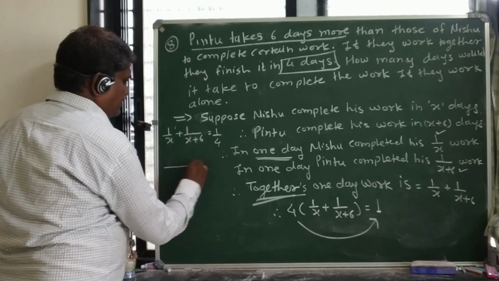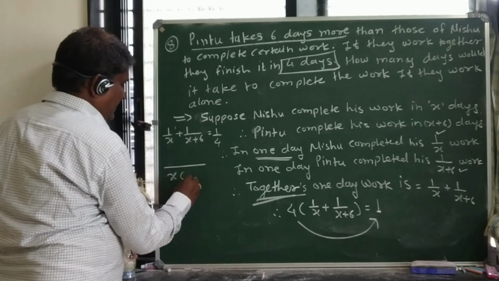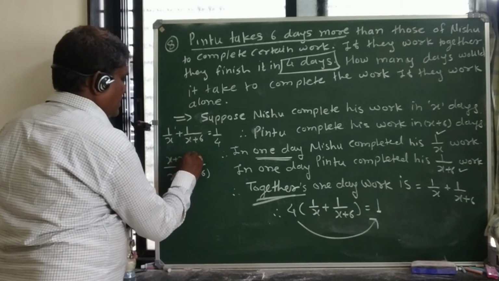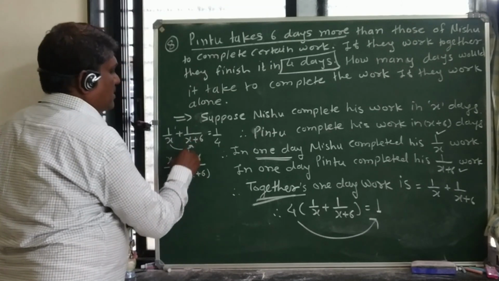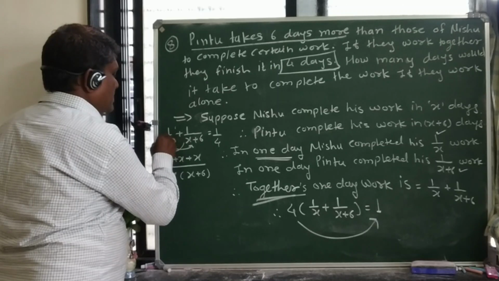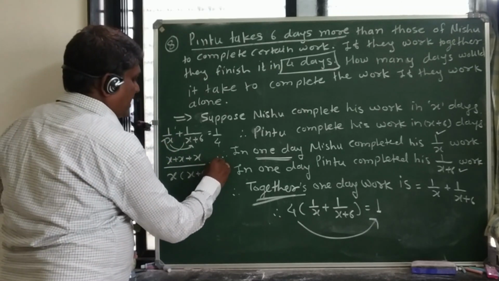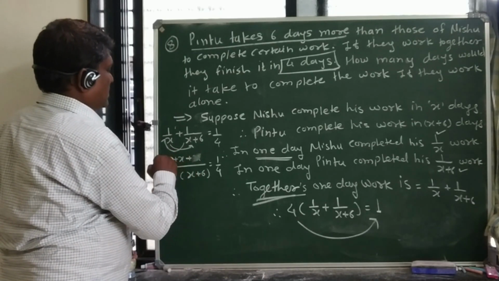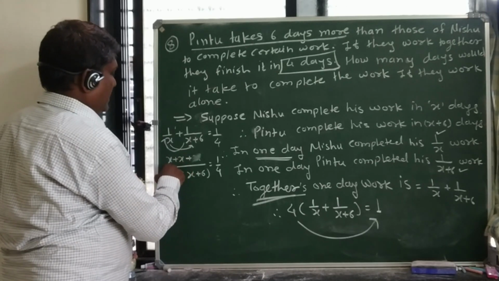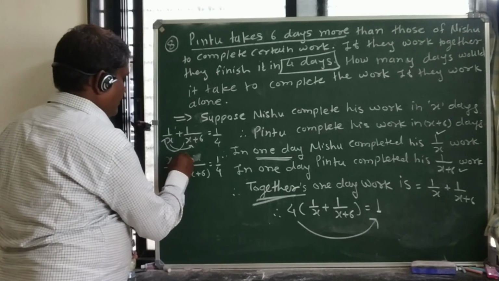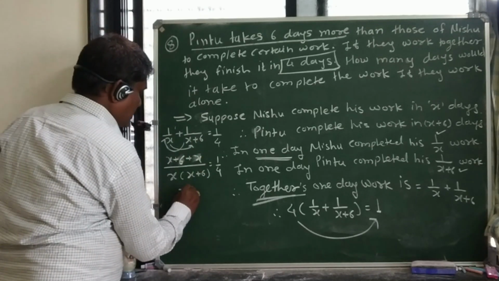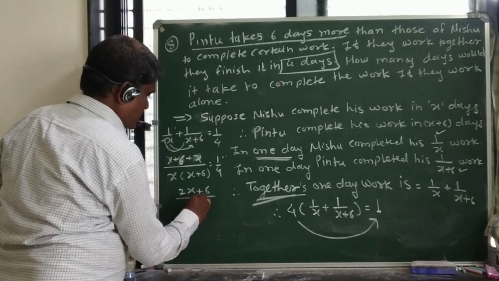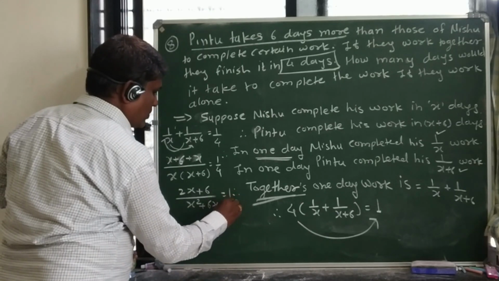Now making the denominator the same, what can we write here? x into bracket x plus 6. So here x plus 6 plus x. We are multiplying x to this numerator and denominator, and x plus 6 to this numerator and denominator. And the right hand side is 1 by 4. So we can write here x plus 6 plus x, which is 2x plus 6 upon x square plus 6x is equal to 1 by 4.